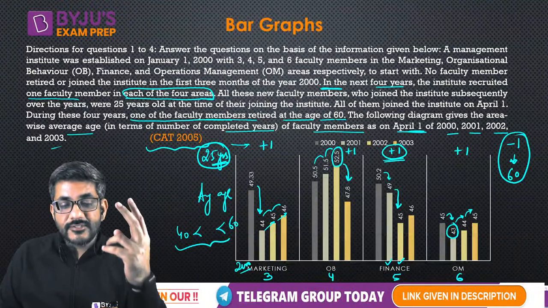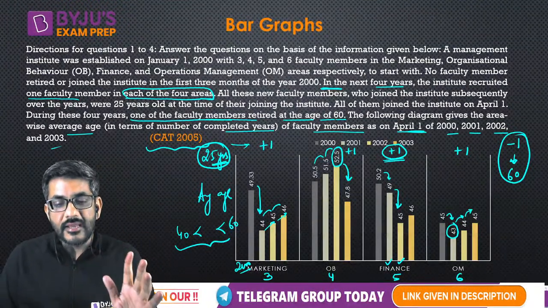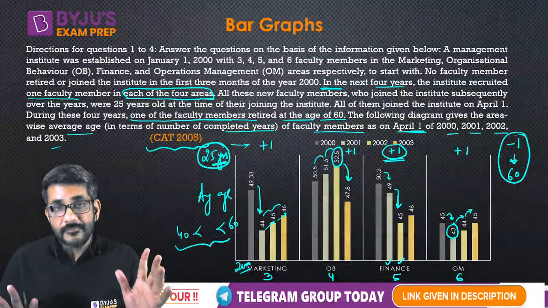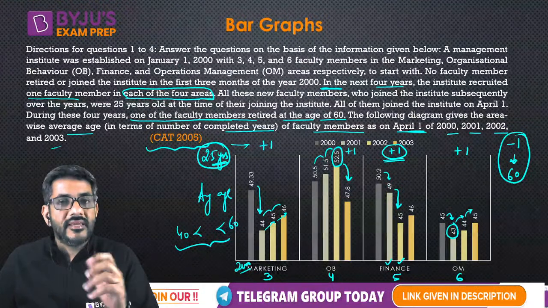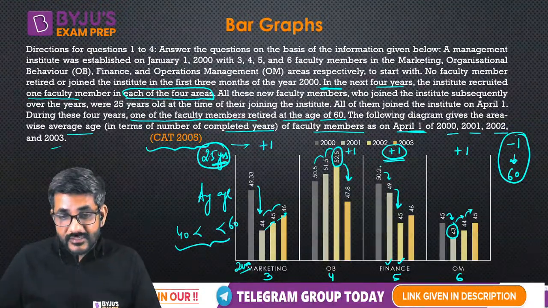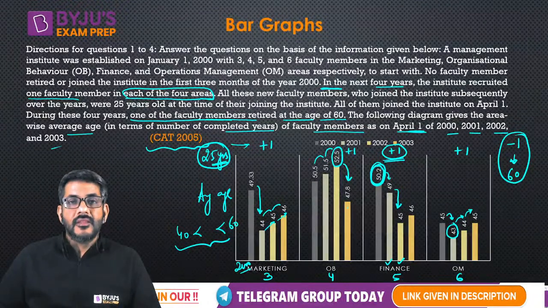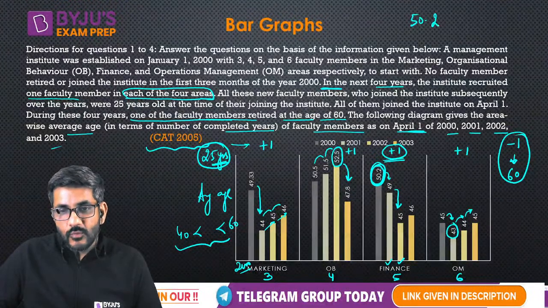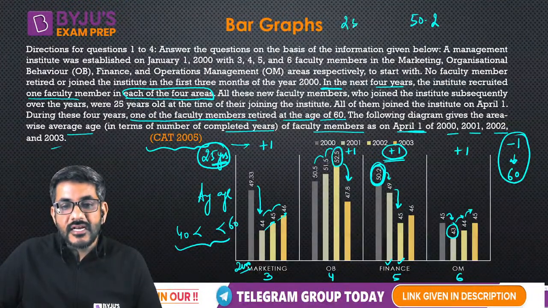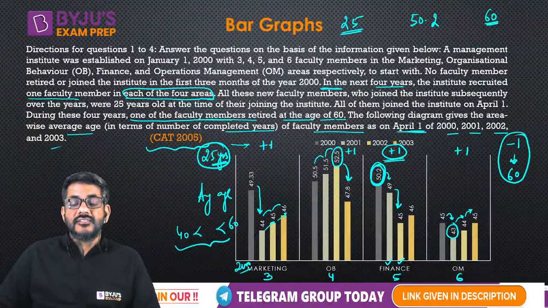In one of the categories, 2 drops are there. That means one of them is joining, the other one is retiring. Because of these two, it came. Also, you might have this question, sir, how will we know when someone joined and when someone retired? Just have a look at this. 50.2 is the average age this year. Okay. Now 50.2 is the average age. When a member joins, he joins at an age of 25. When a member retires, he retires at an age of 60.